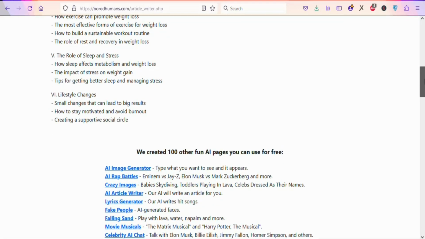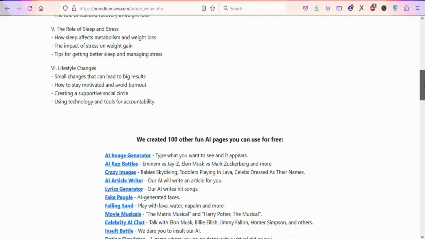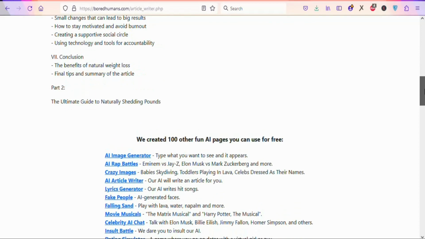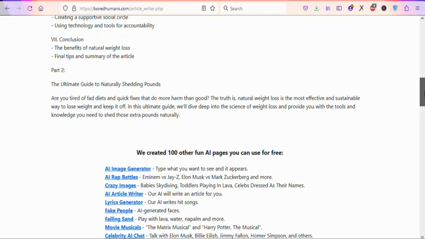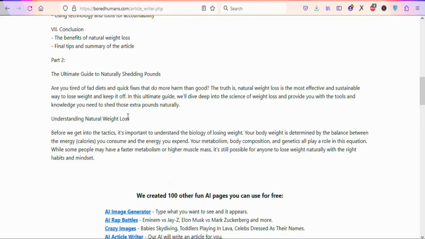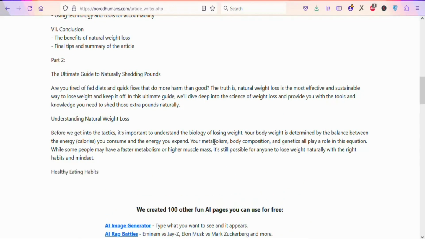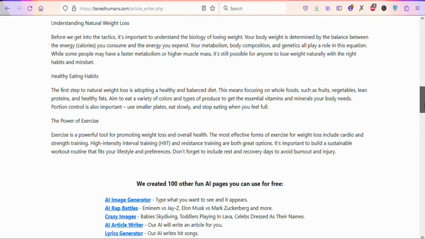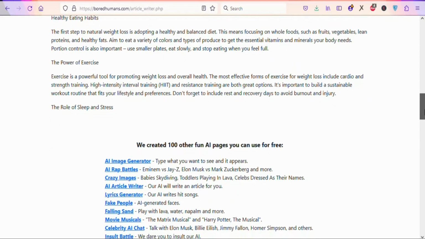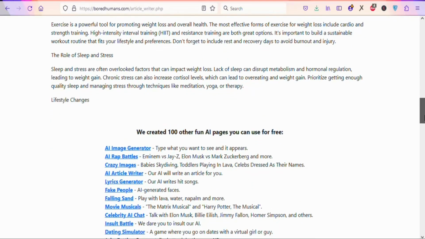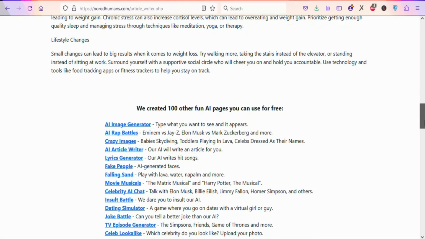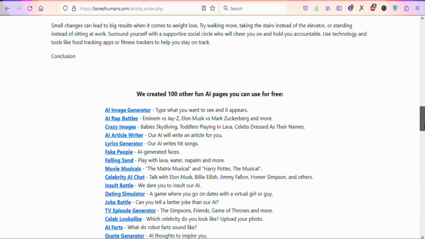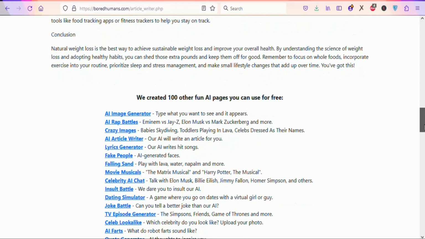You can see it is generating the outline. That is it. It is going to generate a very useful outline. It is now writing the body of the article. You can see it is generating everything, generating the article, and this is the conclusion.